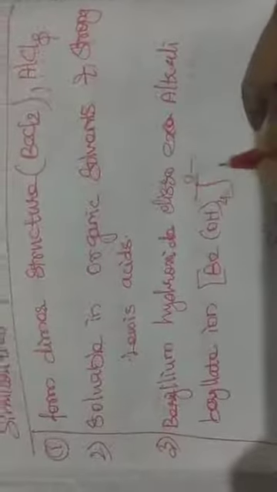What is the formula of the berylate ion?